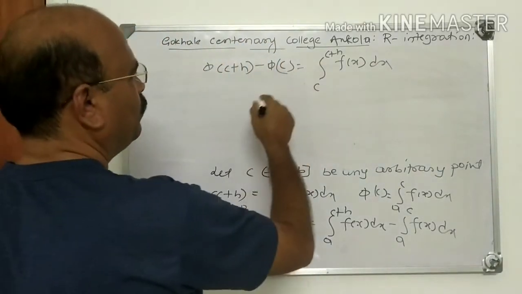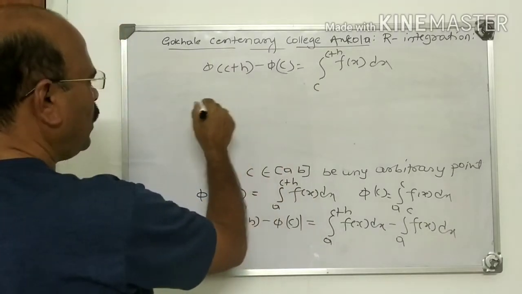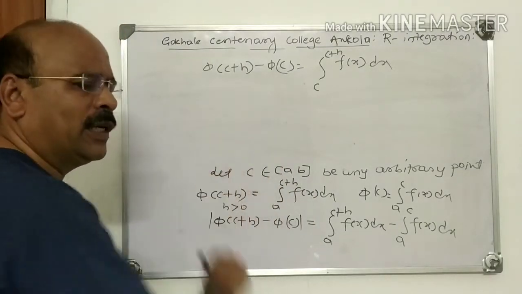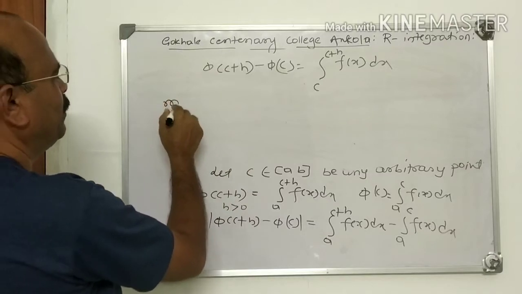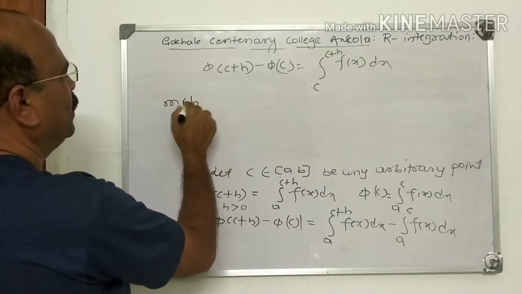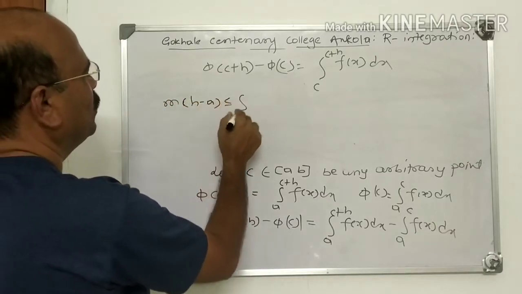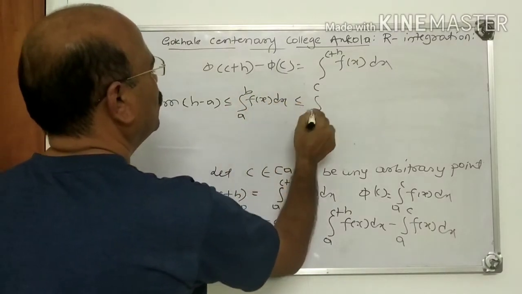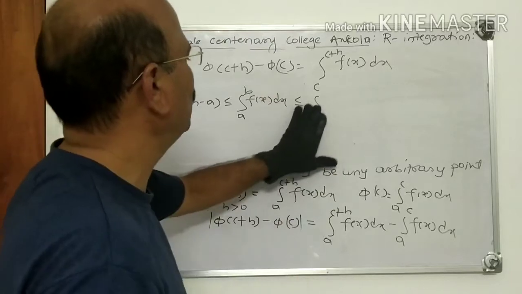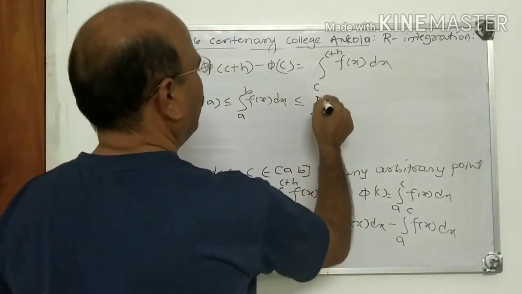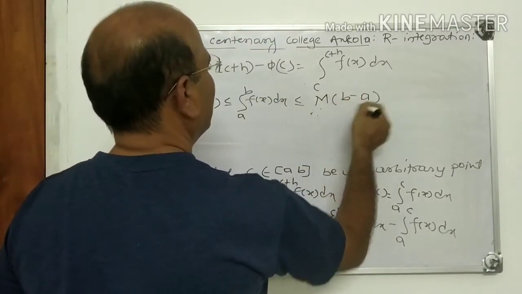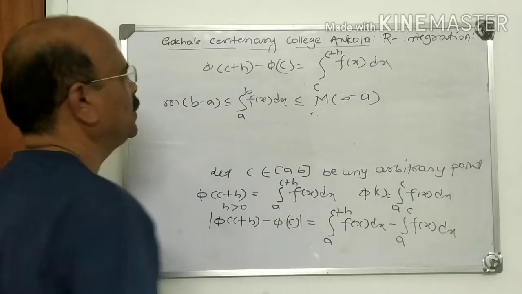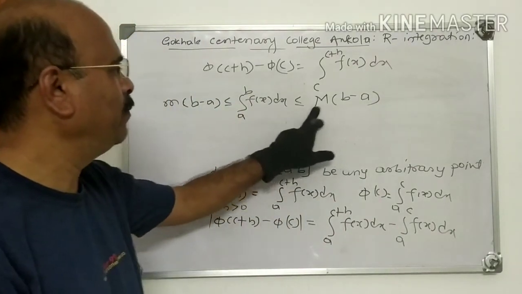Here we use one result. We have studied the inequality of definite integrals. What is that inequality? I directly write here: m times (b minus a) is less than or equal to integral a to b f(x) dx, which is less than or equal to capital M times (b minus a), when b is greater than or equal to a.